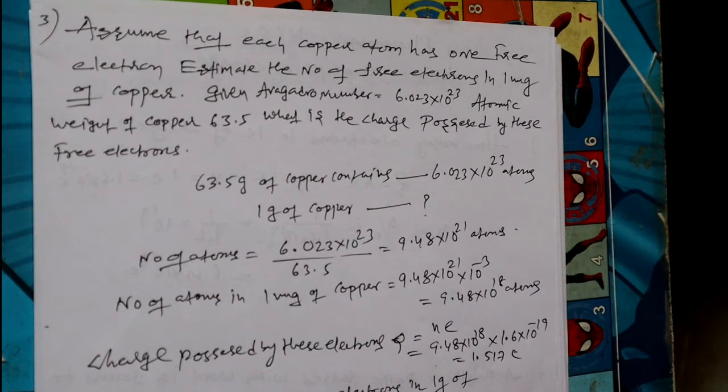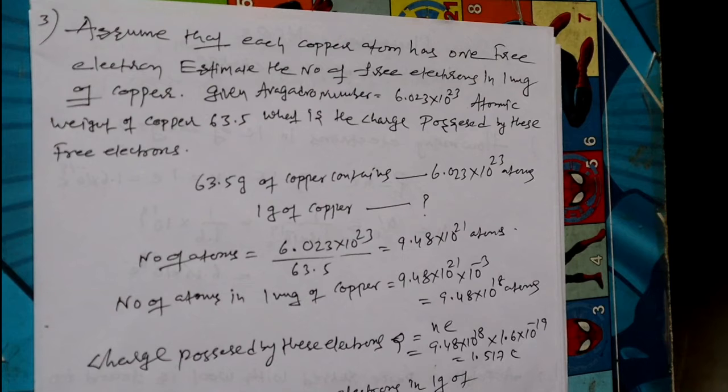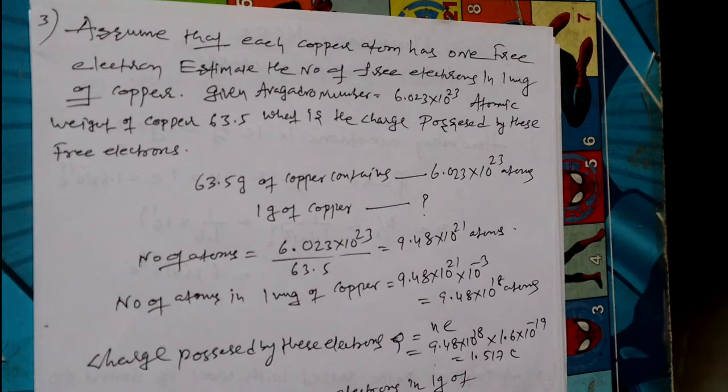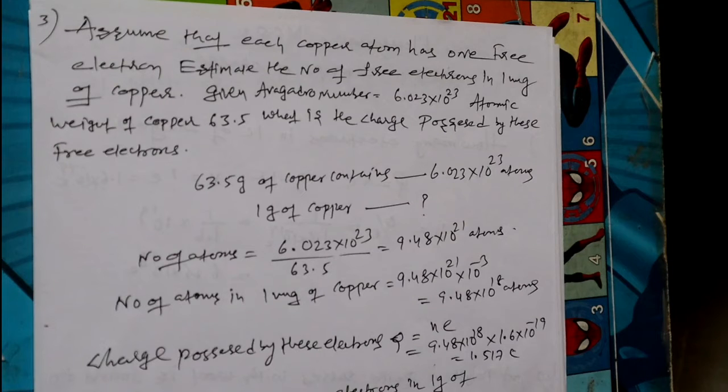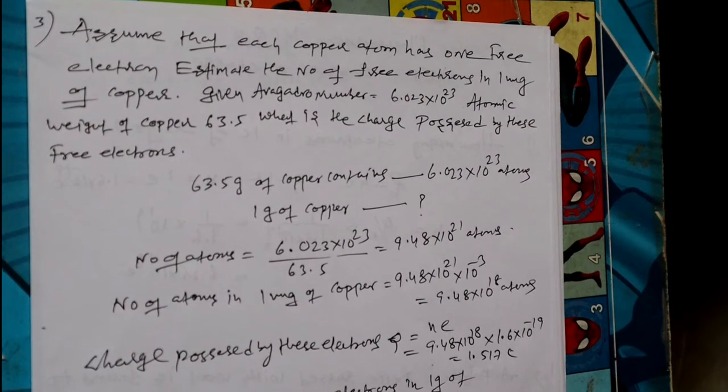Once again, I repeat. Assuming that each copper atom has one free electron, so every atom has one free electron. They ask to estimate the number of free electrons in 1 milligram of copper. What they have given: Avogadro number is 6.023 times 10 to the power of 23, and atomic weight of copper is 63.5. And also they ask, what is the charge possessed by these free electrons?